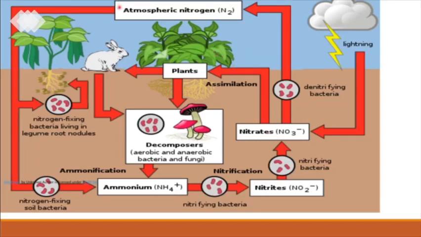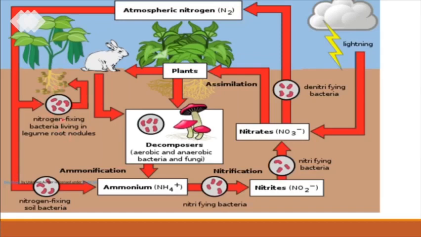Another way of nitrogen fixation is called biological nitrogen fixation. That is done by living organisms. I think you people already learnt symbiosis in class 7. What is meant by symbiosis? Symbiosis is a process of mutual relationship between two living organisms where both the organisms are mutually benefited.